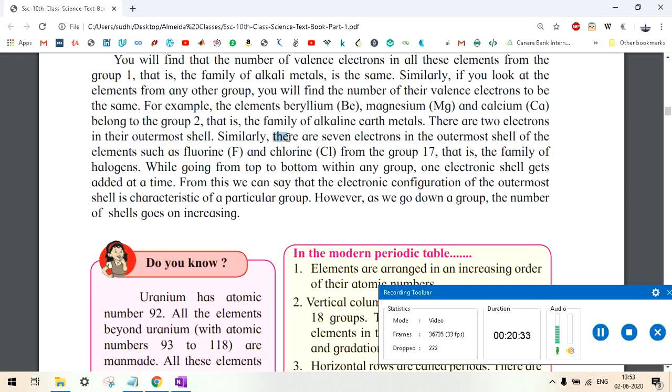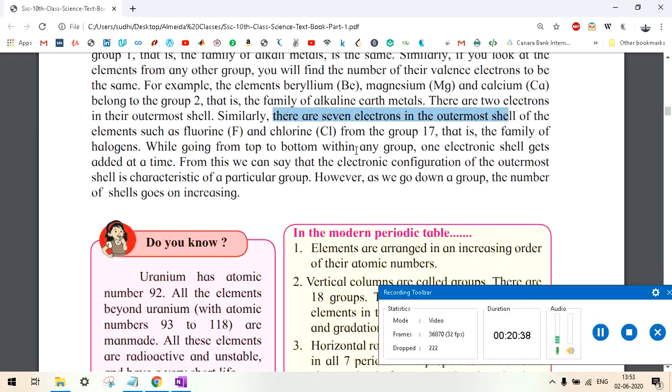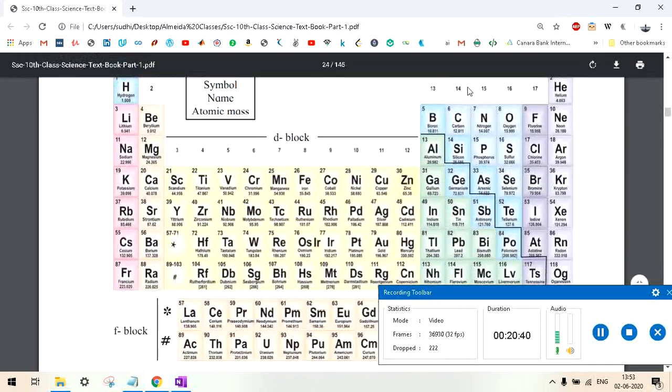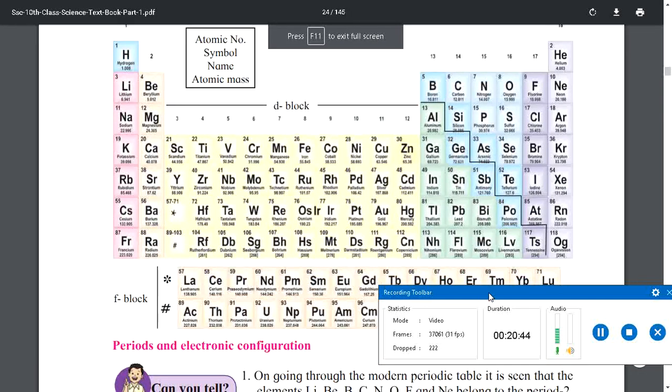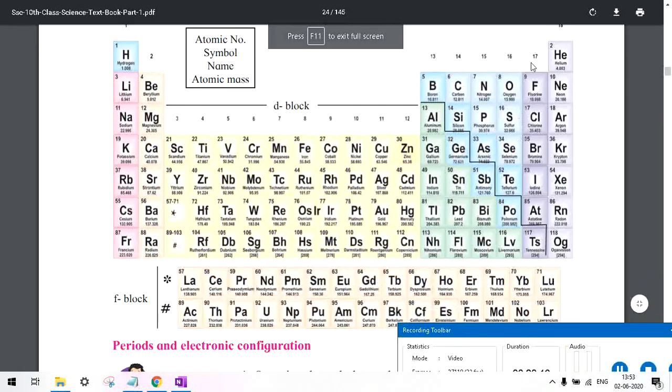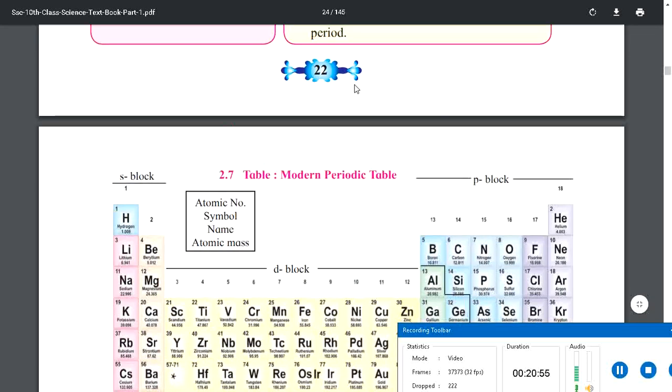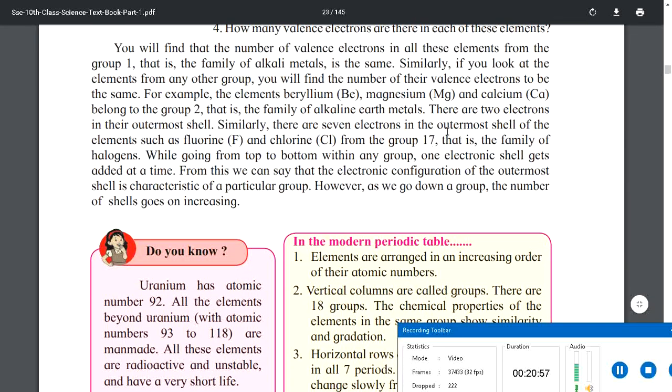Similarly, there are 7 electrons in the outermost shell of elements such as fluorine and chlorine from group 17. Let's go to group 17. This is group 17, right? I hope you all can see. So in group 17, they are saying that fluorine, chlorine, bromine, iodine and astatine have 7 valence electrons, and group 17 is named the family of halogens. So you must remember these names.